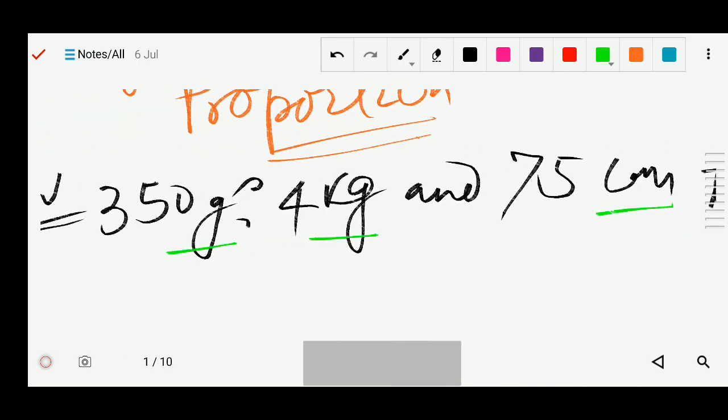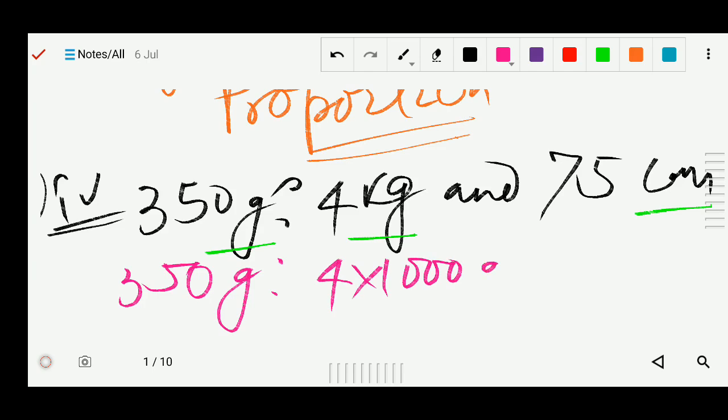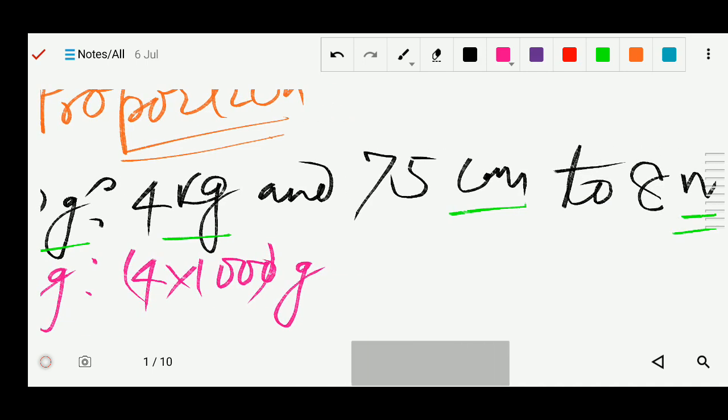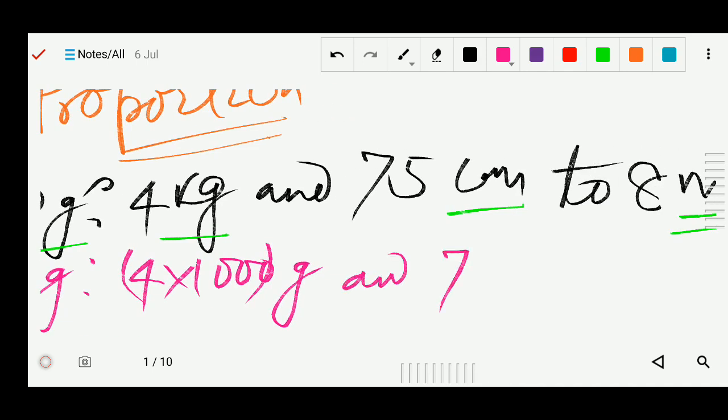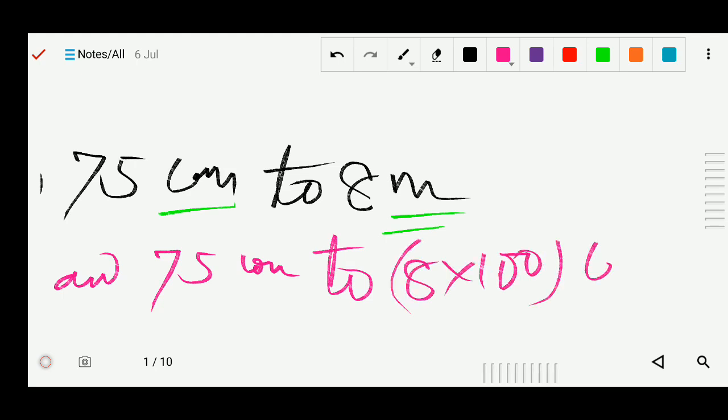So I just make it in gram. So this 4 kg I will change to gram. So 4 into 1000, in 1 kg how many gram? 1000. Now this 8 meter I will change to centimeter. So I will multiply by 100, and this is your centimeter.